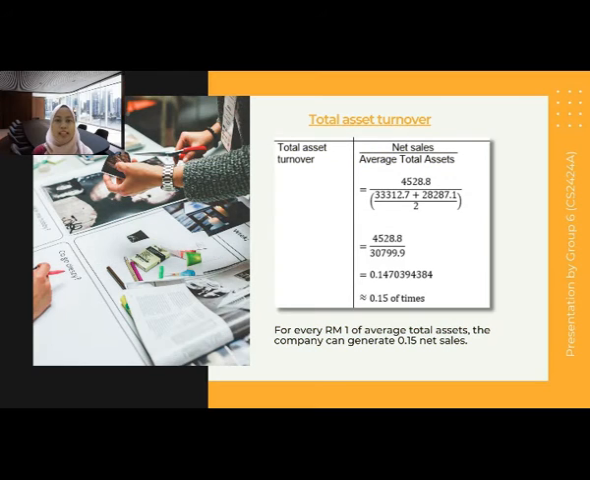Lastly is the total asset turnover, where the net sales is equal to 4,528.8 million divided by the average total asset of 30,799.9 million, and it will be equal to 0.15 times. For every 1 ringgit of average total asset, the company is able to generate 0.15 of net sales.